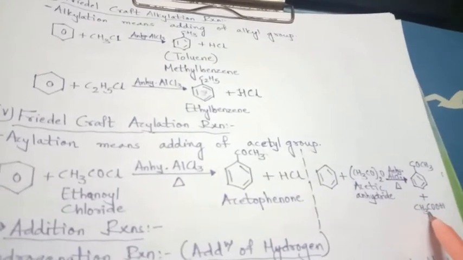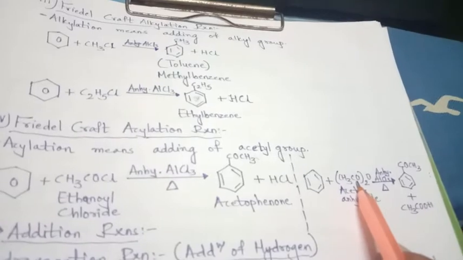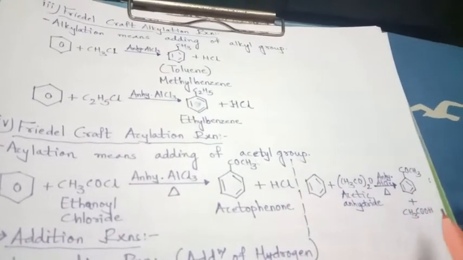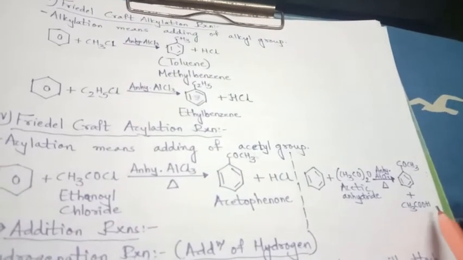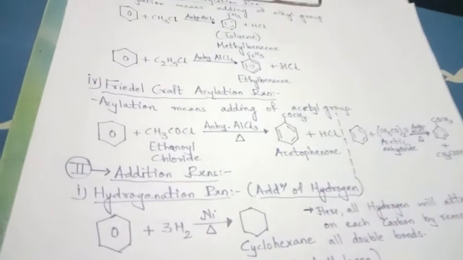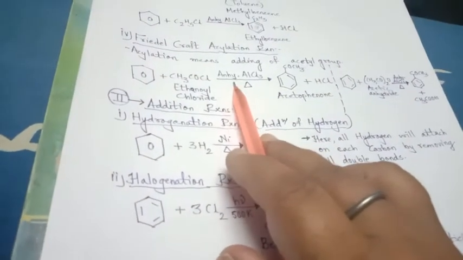But the byproduct here is CH3COO, and the H which is substituted will bind to it to give CH3COOH, acetic acid, or you can say ethanoic acid. So these were the reactions which are categorized as substitution.